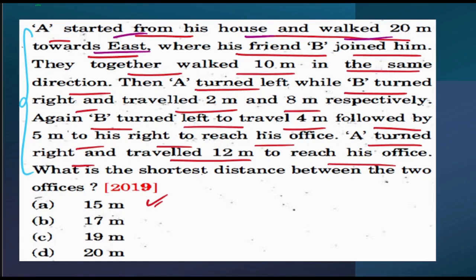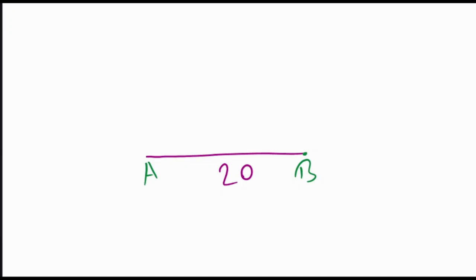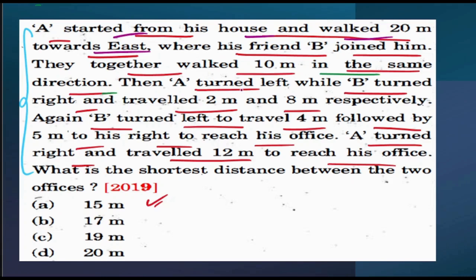Next, they together walked 10 meters in the same direction. That means they again walked 10 meters towards the east direction only. Next, they are saying, then A turned left while B turned right and traveled 2 meters and 8 meters respectively.